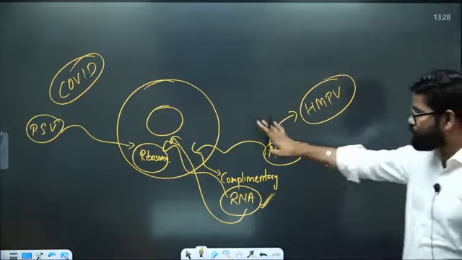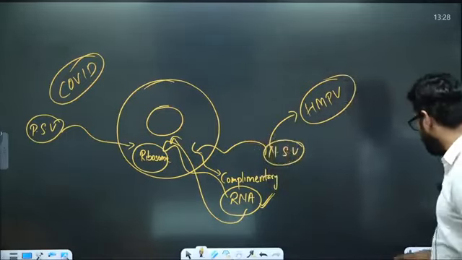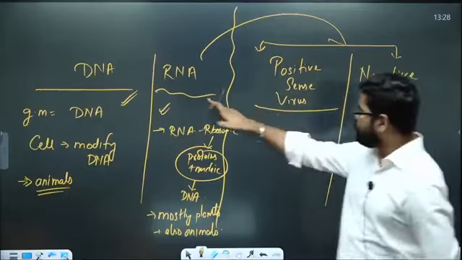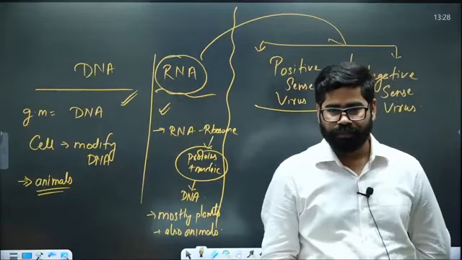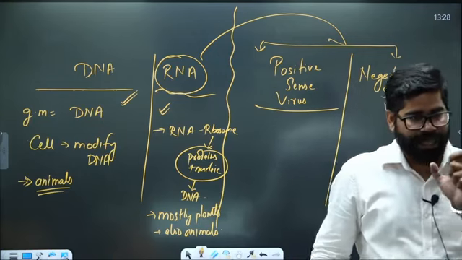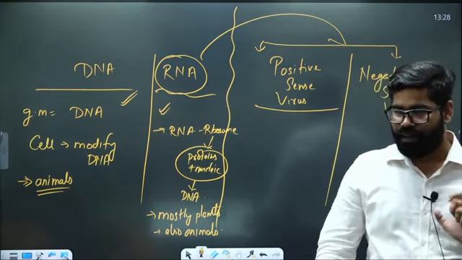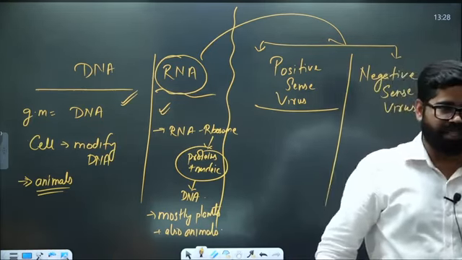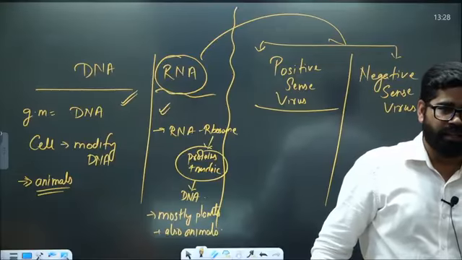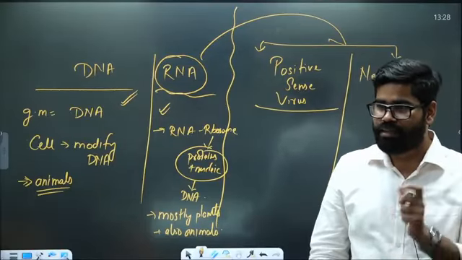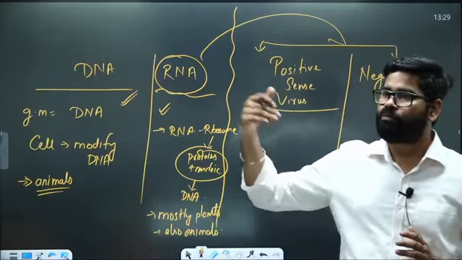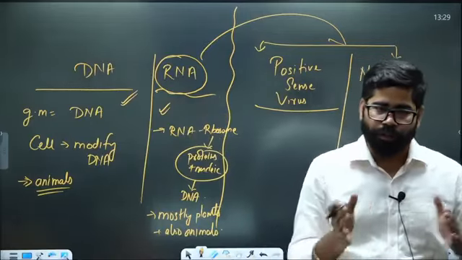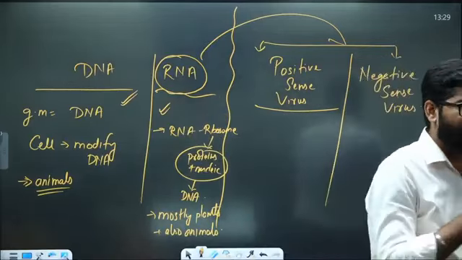Now, most of these viruses, there is one more part. Most of these RNA viruses, when they go inside the cell, they are invading the cell just to create new RNAs. They want their population to grow. They want to create more and more viruses like them.